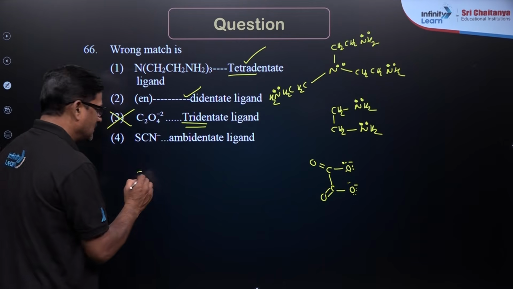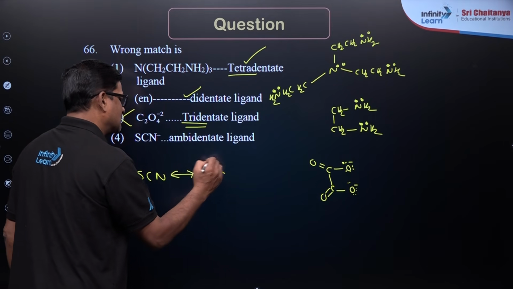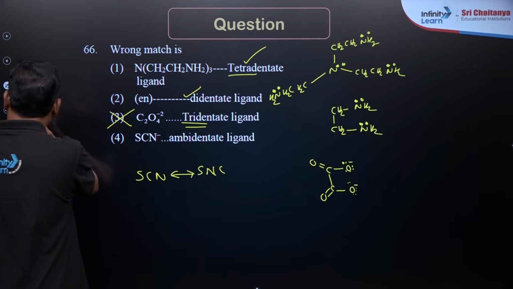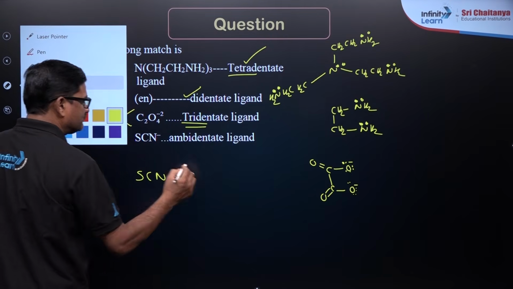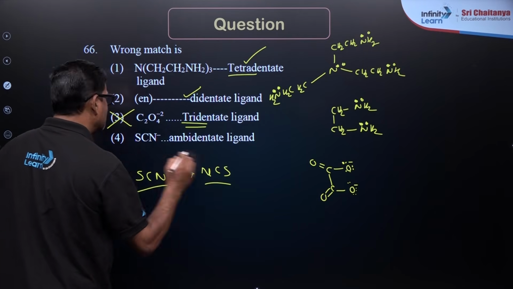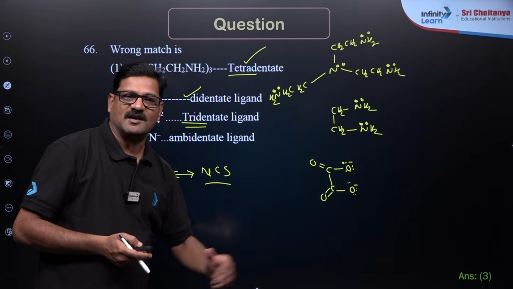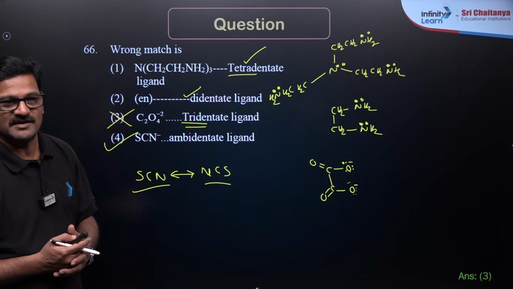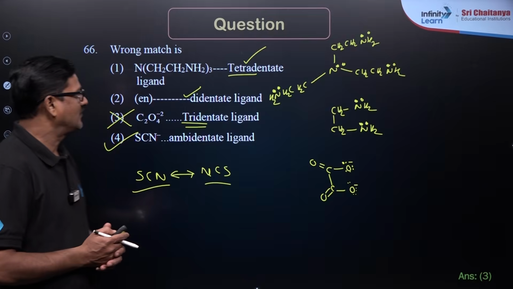And SCN can give you NCS, it is an ambidentate ligand. So it is correct. So I want to say the third option is the incorrect match of the given ligands. Option 3 is the correct answer for this question.